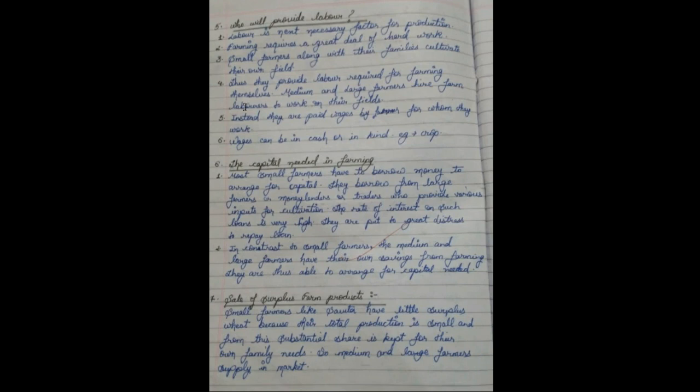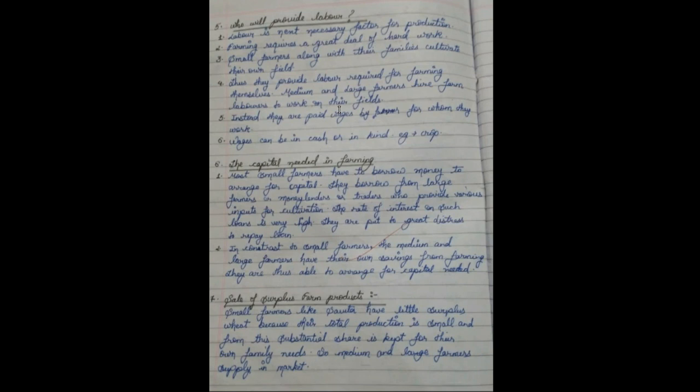After that, see the fourth point. Thus, they provide the labor required for farming themselves. Medium and large farmers hire farm laborers to work on their fields. So remember, in the village Palampur, there were three categories of farmers. First, the small farmers; second, medium farmers; and third, large farmers. So small farmers arrange labor from their own family members.